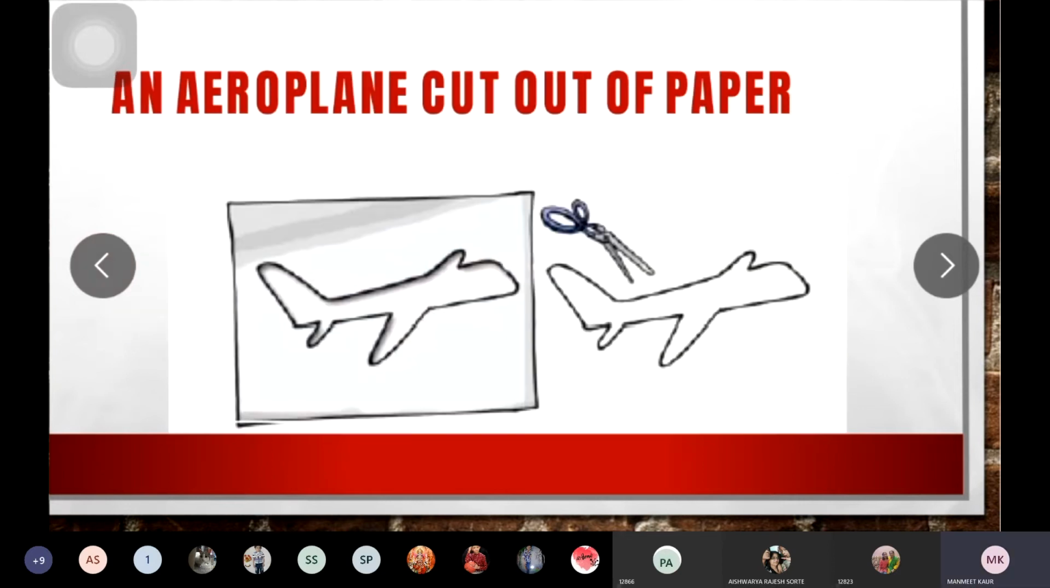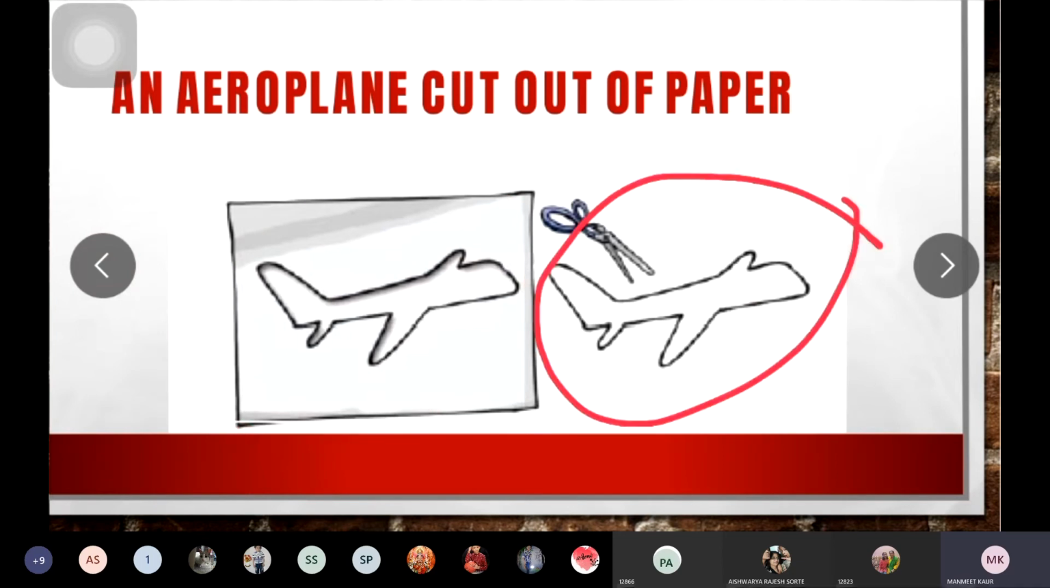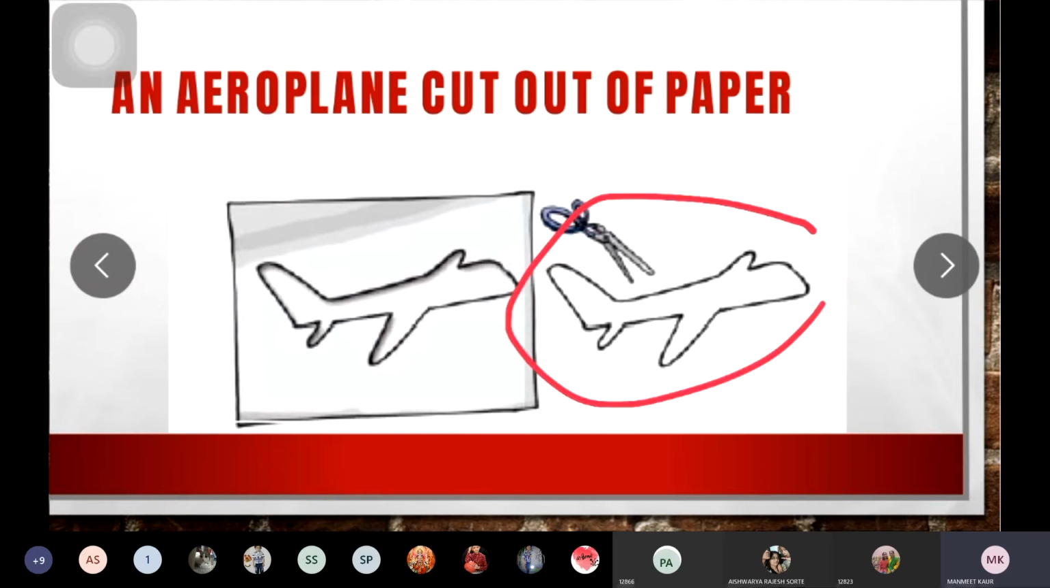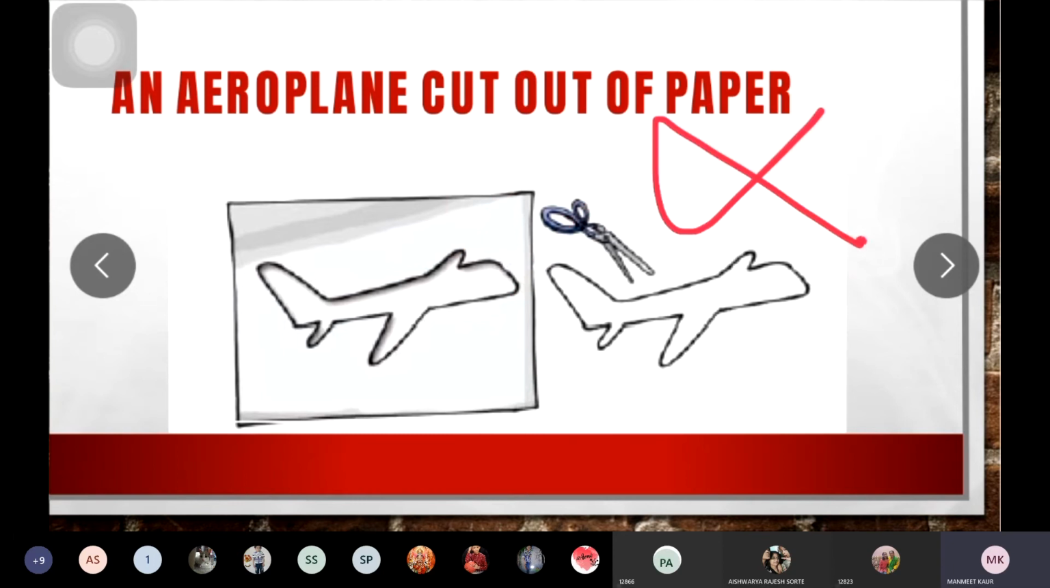So you can see you draw the aeroplane on the paper. Then you are cutting that shape from that paper. So now with this aeroplane, you cannot get back this paper again once the paper is cut.